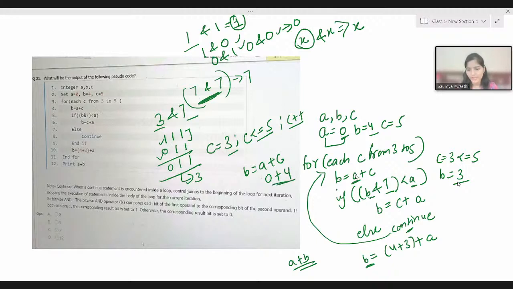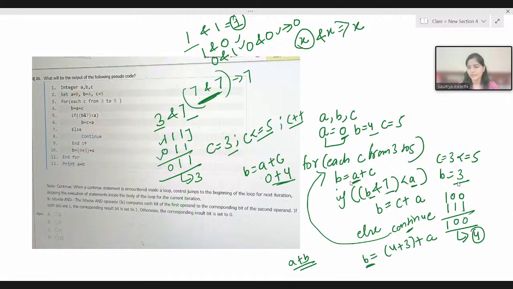Again you are going to check this. If 4 bitwise AND with 7. So for 4, what is the representation? 1 0 0. And for 7, what is the representation? 1 1 1. Let's do the bitwise AND operation. So 0 0 1, 1 0 0. This is again what? 4 itself. 1 0 0 is the binary representation of 4. So 4 less than 0, this condition is true? No, right?